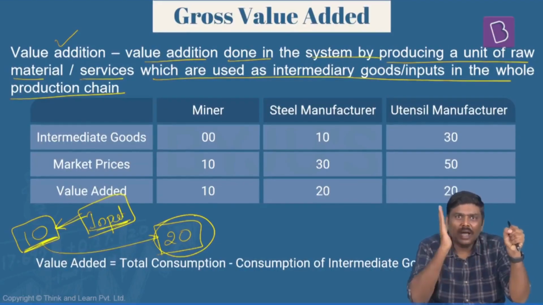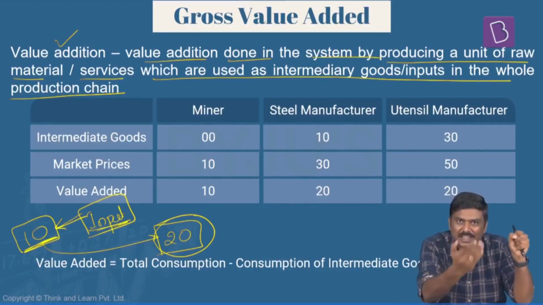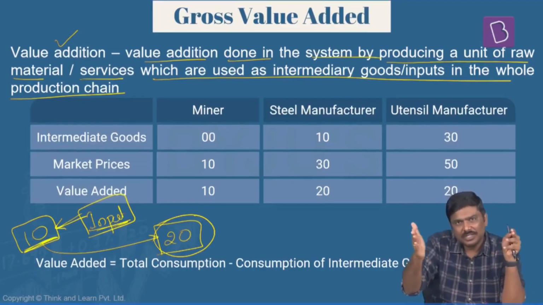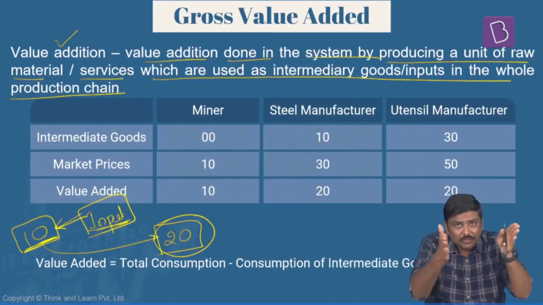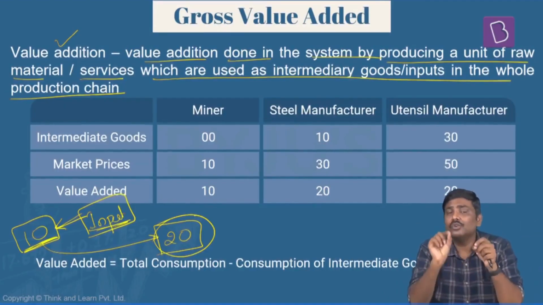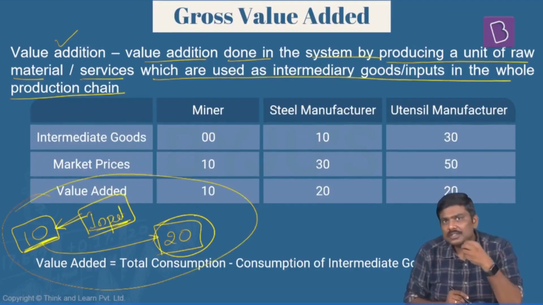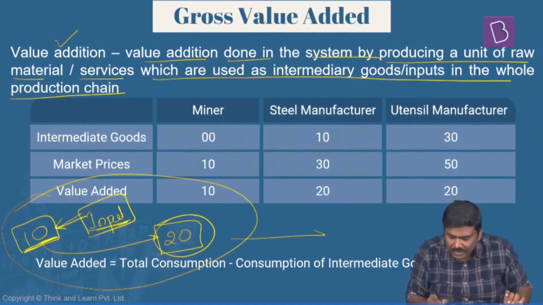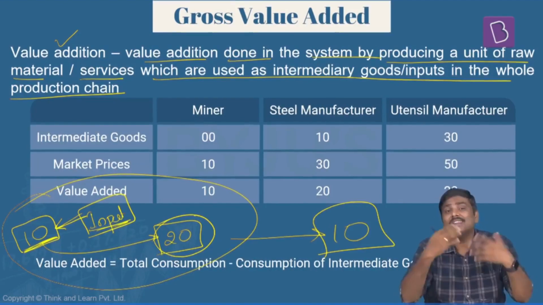So how much value have I added in the system, either by producing a raw material or by providing a service or producing a unit of output, whatever the process is. So basically what you need to consider is how much is the input cost, how much is the output price. The difference between these two will give you the value addition done in the system. For example, here output price is how much? 20 rupees. What is the input cost? 10 rupees. So the value addition done to the system by me is 10 rupees. Is it okay?